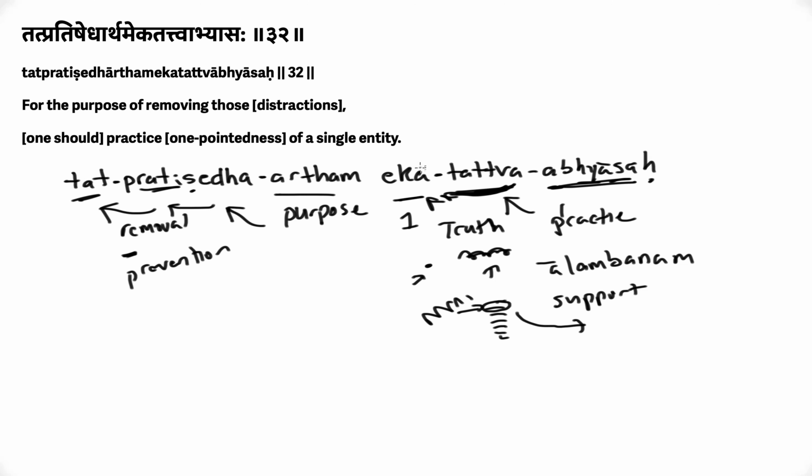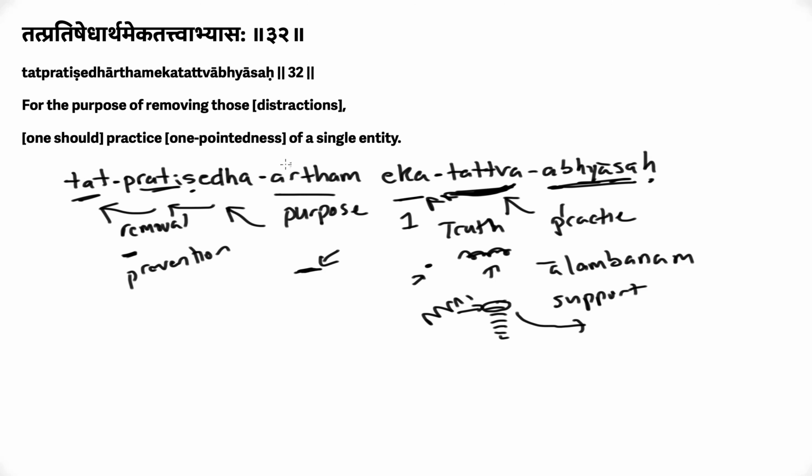It's not saying that you have to follow a particular religion or a tradition or a sect. It's saying that when you're in meditation, you have to focus on one thing, an alambana. And that alambana really is eka tattva, one reality, one truth. Okay? Why? Because the mind is flooded with tons and tons of thoughts, feelings, emotions, etc.